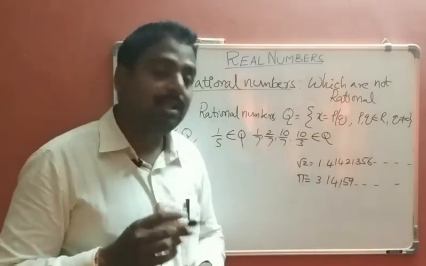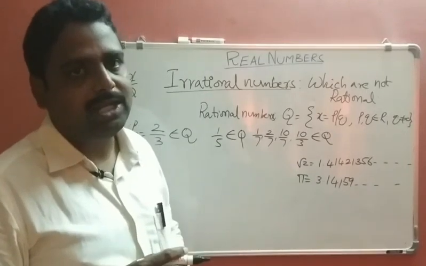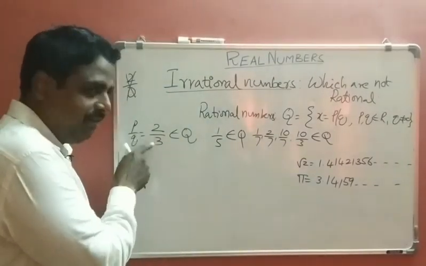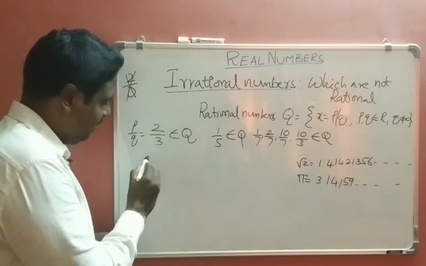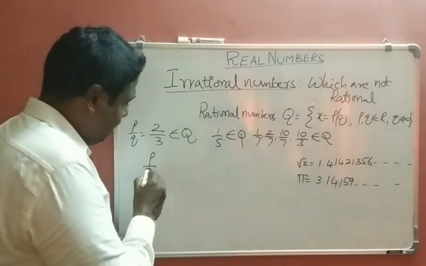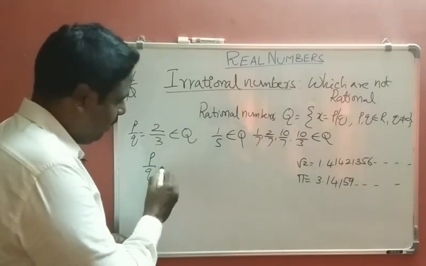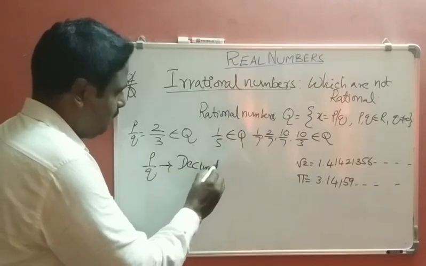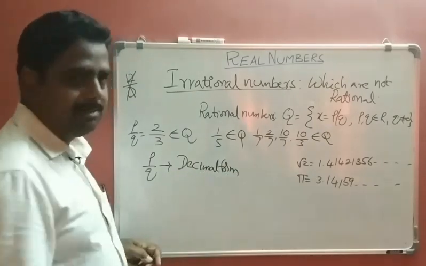But how can we find the irrational numbers? To find the irrational numbers, we have another definition in fraction form. Let us take a fraction form p by q. If we convert this into decimal form,